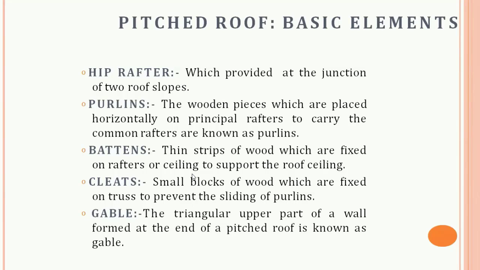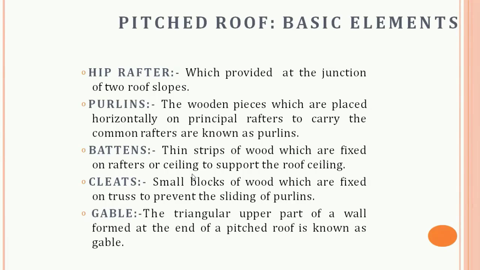Then next is the jack rafter. Any rafter which is shorter than a common rafter is known as a jack rafter. Jack rafters run from hip or valley to the eaves. Then common rafters are rafters of the full length from ridge to eave. After that, the battens. Battens are thin strips of wood that are fixed on the rafters. Tiles are directly supported on the battens.